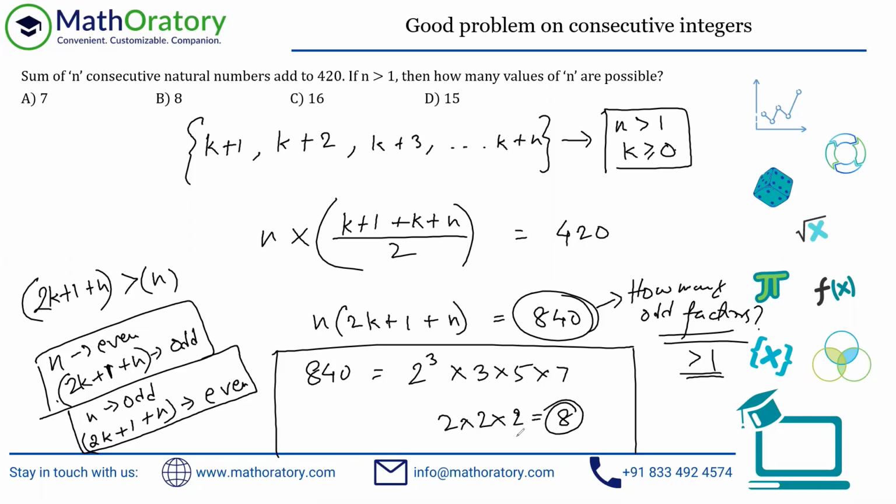I hope you're aware of this. It's just a basic counting idea. So 8 odd factors, but out of which one is not allowed, which is 1. So 8 minus 1, 7 should be our answer in this question. So pretty conceptual one. I mean, I hope you have understood this. This variation has appeared in CAT as well as SAT, as well as IFT, if I'm not wrong, at least once. So do remember this idea.